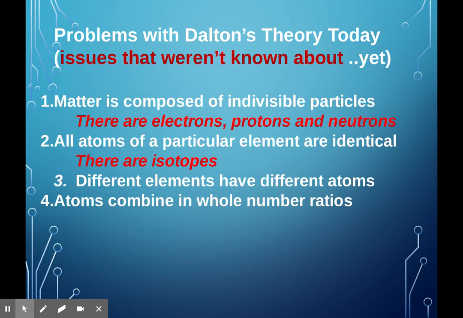Matter is composed of indivisible particles. Well, we know now today that inside that atom we have electrons, protons, and neutrons. So there is something smaller than the atom. All atoms of a particular element are identical? Not entirely. Okay, these are what we refer to as isotopes, and we're going to talk about that more in a little bit.